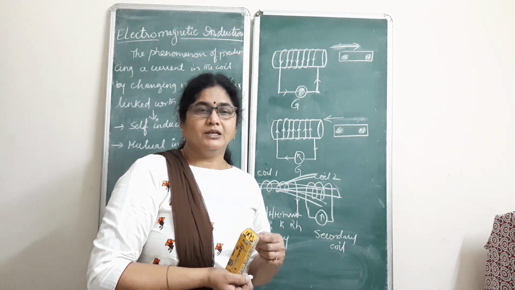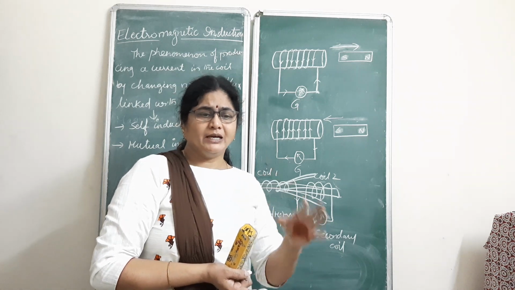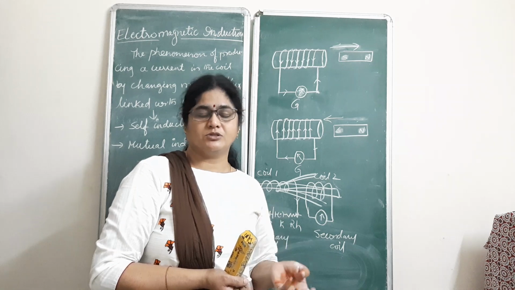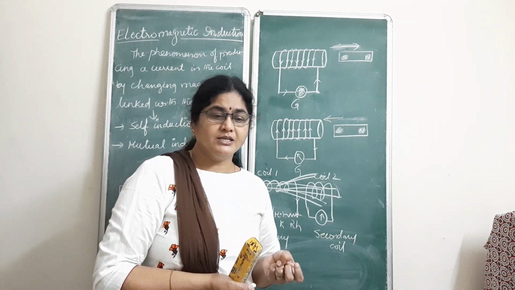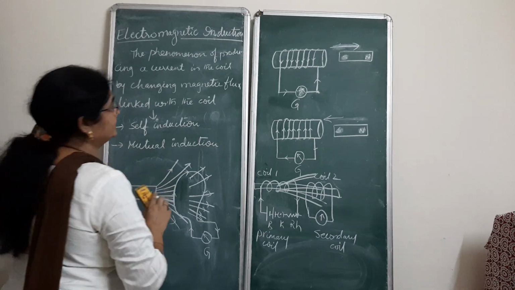So this was given by Faraday. Okay, so he kept all his observations in his laws called Faraday's laws of induction.